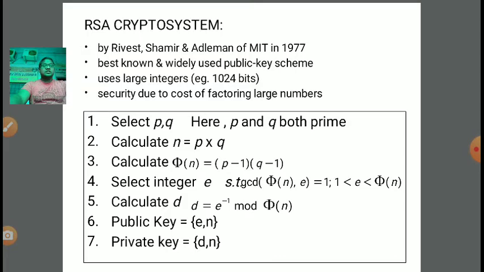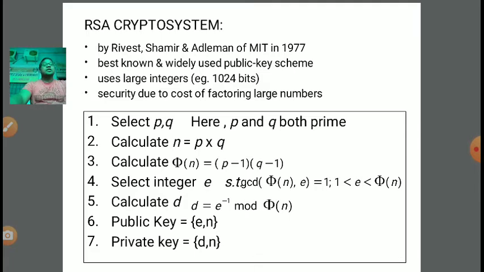One integer size is equal to 1024 bits. It means the total possible combinations, suppose I have one bit, then total two possibilities, either 0 or 1. If I have 2 bits, then total 2 power 2, that is 4 possible combinations: 00, 01, 10 and 11. If I have 3 bits, then the total possible combinations is 2 power 3, that is 8, like 000, 001, 010, 011, 100, 101, 110 and 111.